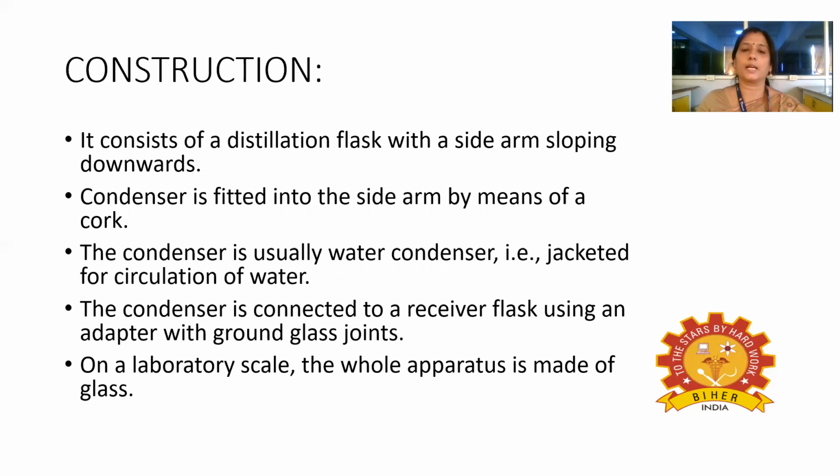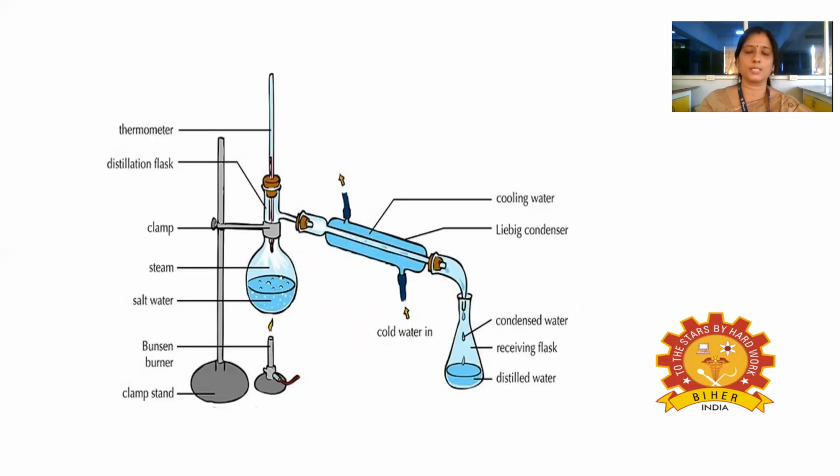And the condenser is connected to a receiver flask, because once the vapor converts into the liquid, it has to be collected in a separate container. So a receiver flask will be connected to the condenser using an adapter with ground glass joints. On the laboratory scale, the whole apparatus is made of glass. But on the industrial scale, they will be using stainless steel for distillation. So this is the construction of simple distillation.